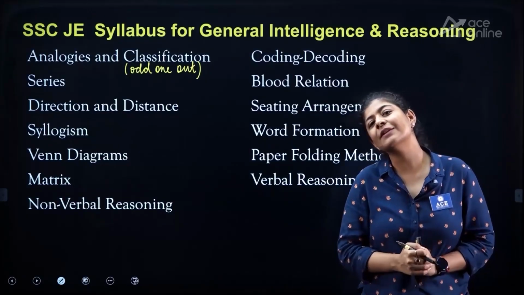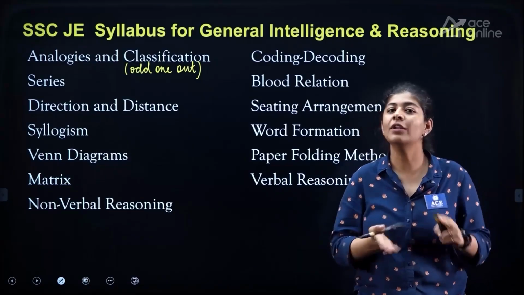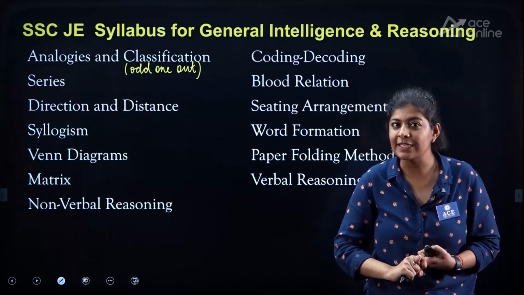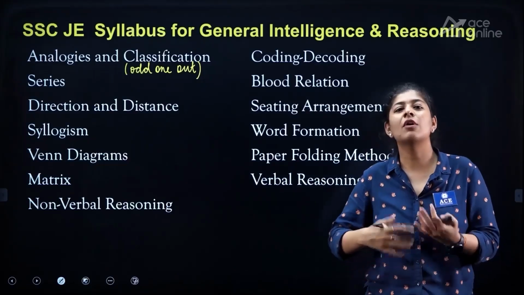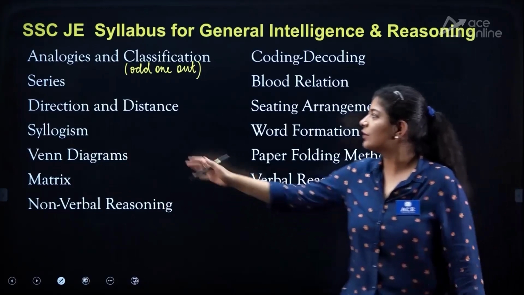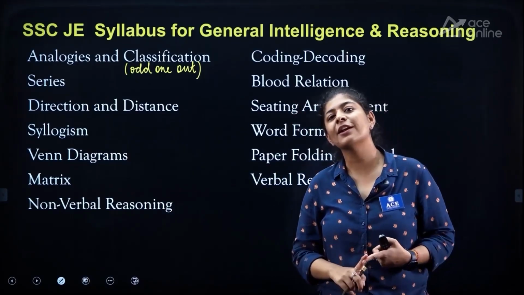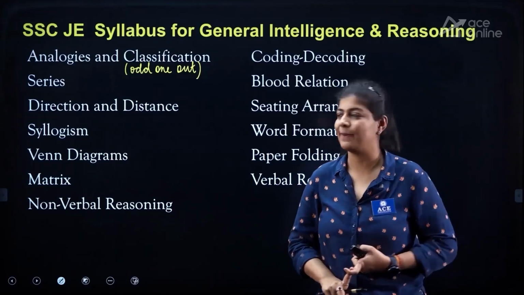Now specifically, we need to take care of our turns. Whenever we are taking either the right turn or the left turn, we need to take care of these things specifically so that we can draw our diagram correctly, and don't forget to use a direction plane. And for the distance, you can use the Pythagoras theorem if required, and please do take care of the total distance and the displacement, right?